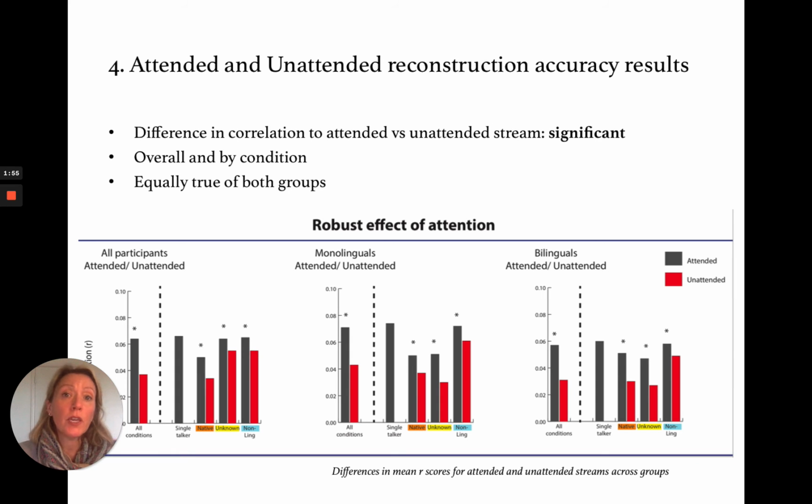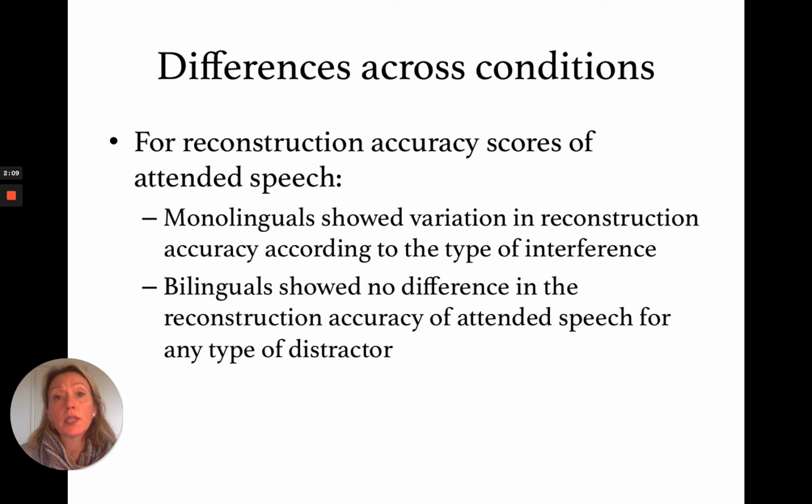We found 3 main results. The first was that accuracy scores were consistently higher for attended streams than for unattended streams across all conditions and across both groups, which was to be expected. The second was that the monolinguals and bilinguals demonstrated different patterns when listening to attended streams.